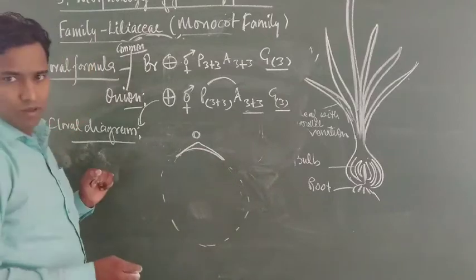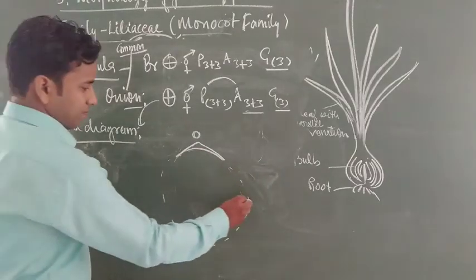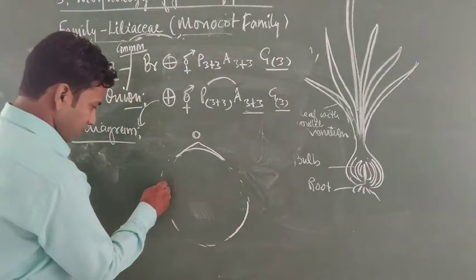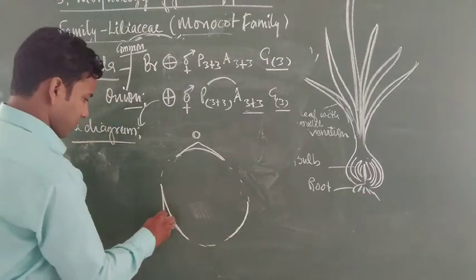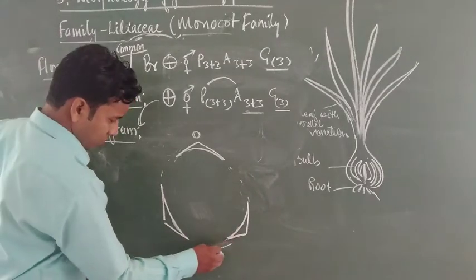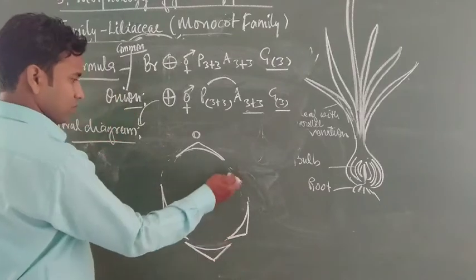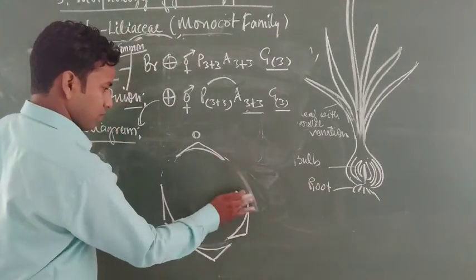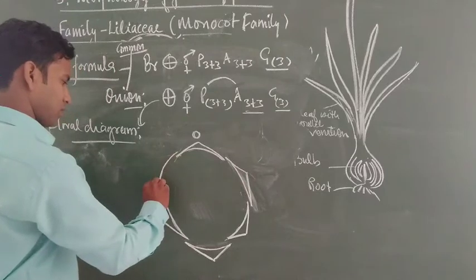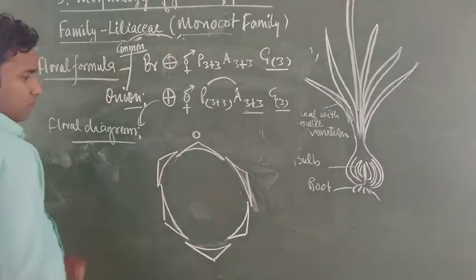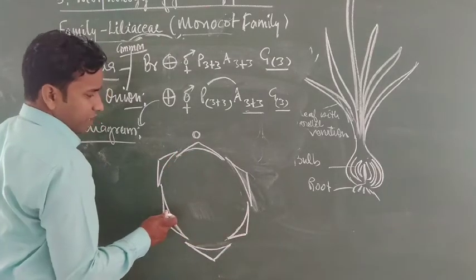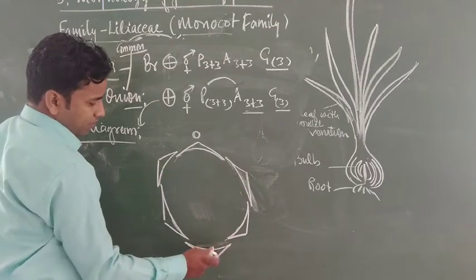This is one position: 3 of the perianth present inner and 3 of the perianth present outer.